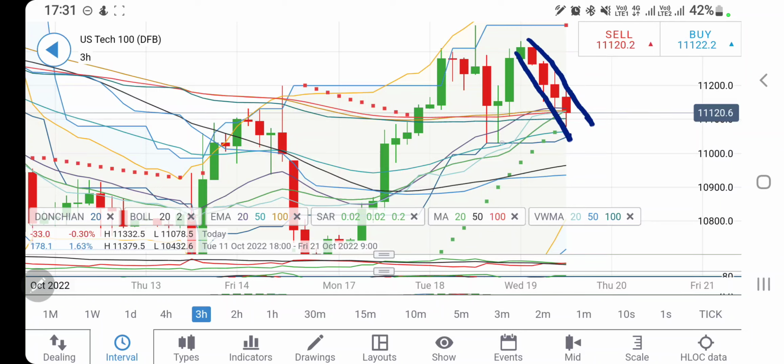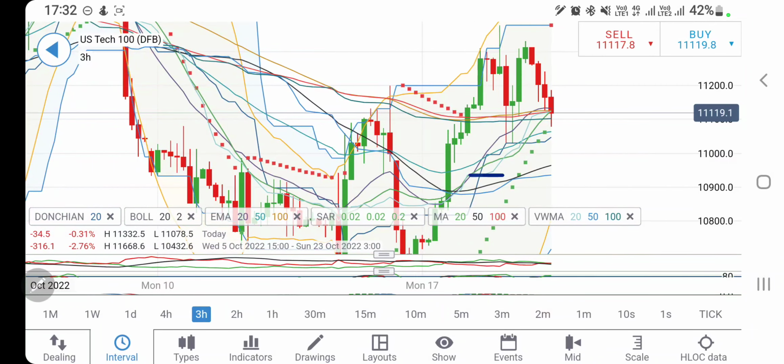It is trying to trade in this channel. Now at the same time, look at this here. It is giving you higher lows. Hence, it is very important for it to breach past 11,050 and 11,000. Once it trades below 11,000, you can confirm that it is going to give you stronger bearish move for 10,920, 10,840, 10,800 levels.